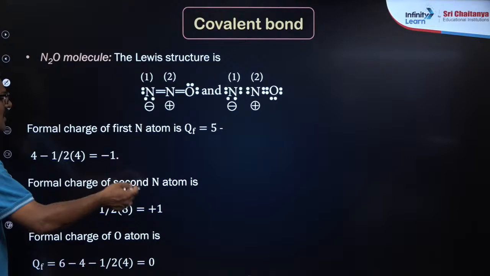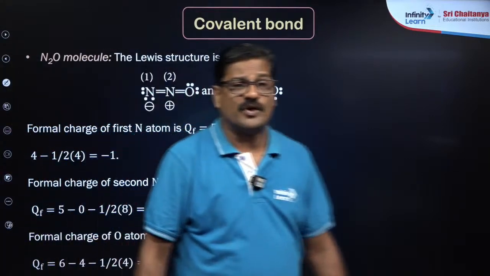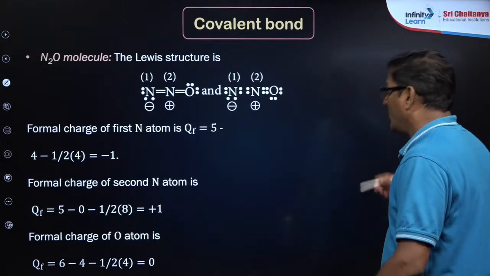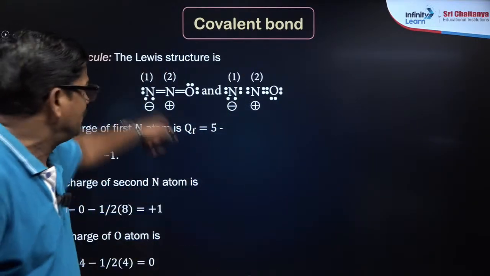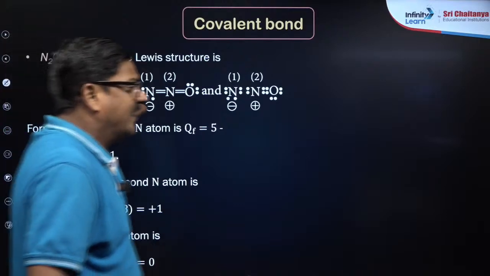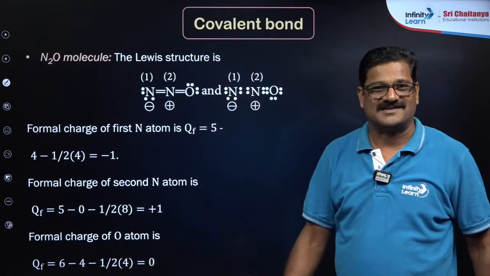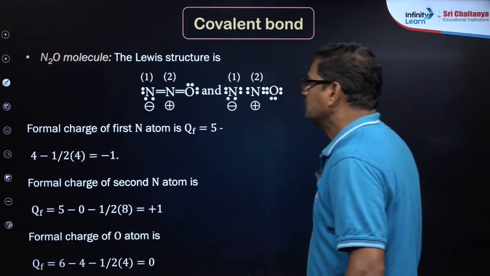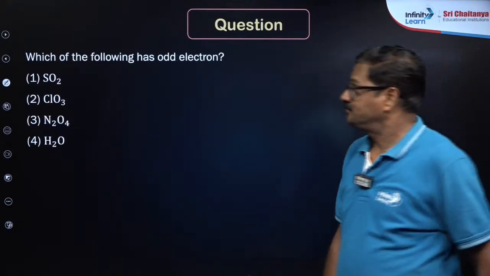Nitrogen first atom is going to be -1, nitrogen second atom is going to be +1, and oxygen is going to get 0. Like that you can calculate the formal charge of nitrous oxide. What is nitrous oxide here? That is laughing gas. N2O is otherwise called laughing gas.